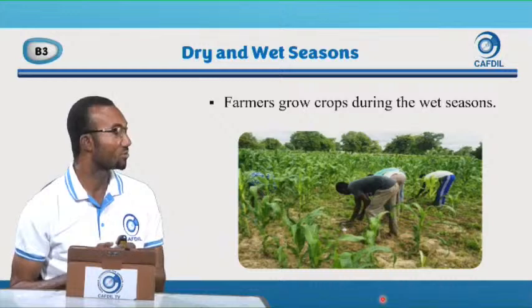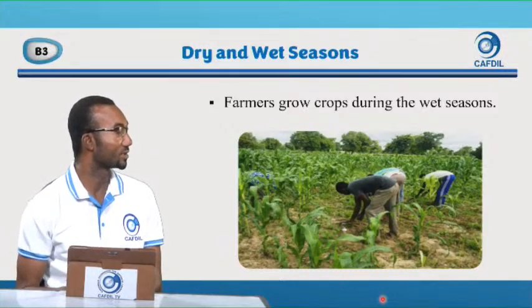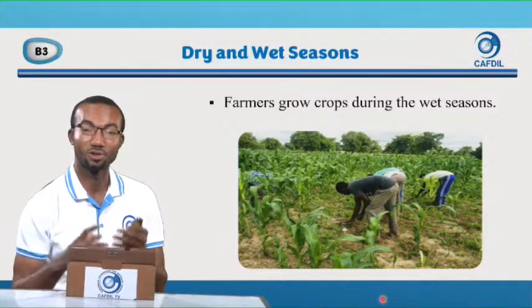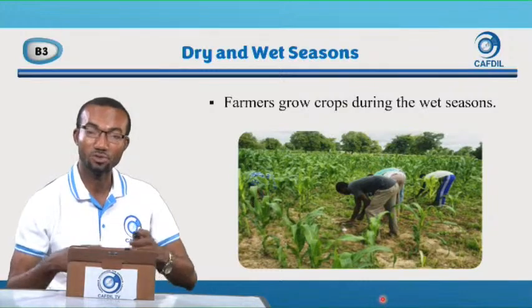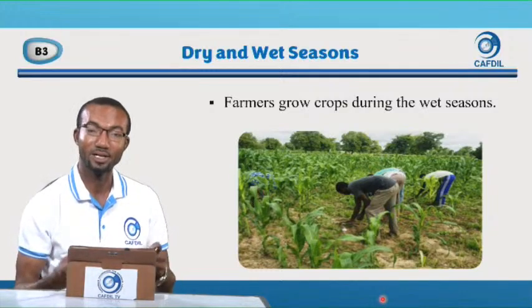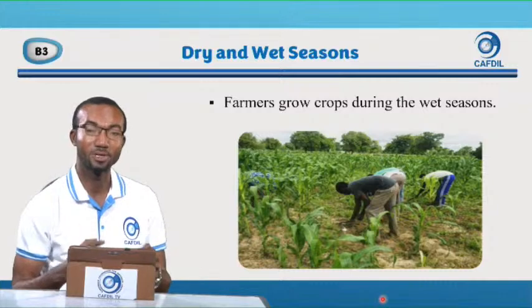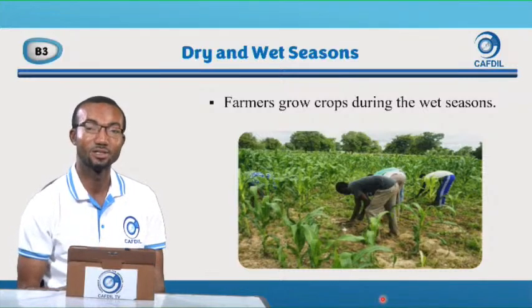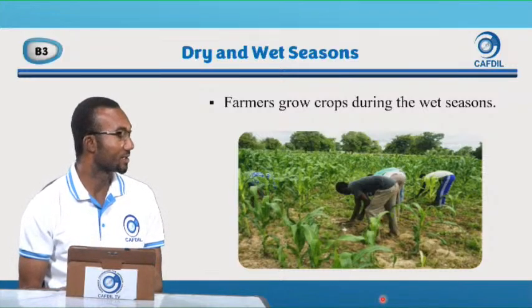And then farmers grow crops during the wet season. Farmers also grow crops because the soil becomes soft. That helps plants to grow well. So farmers also do a lot of planting during the wet season.